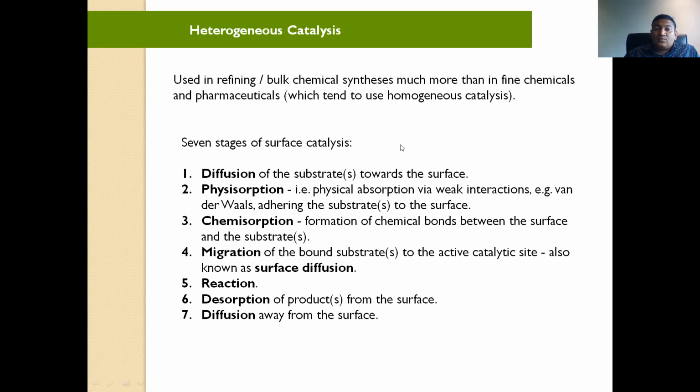What is heterogeneous catalysis, which we have already learned, but how it will react in the reaction, how it will behave, how it will help. It is used in bulk chemical synthesis much more than in fine chemicals. Heterogeneous catalyst is cheaply available, as I have just mentioned. They are used in the chemical industry and pharmaceuticals, which tend to use homogeneous catalysts. And homogeneous is also used, but not so much.